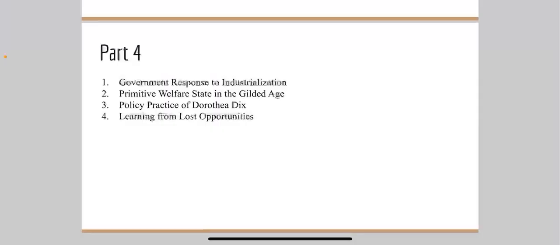Policy practice of Dorothea Dix. Dorothea Dix, through her pioneering policy practice, brought attention to the plight of the mentally ill and initiated reforms that we continue to benefit from today.